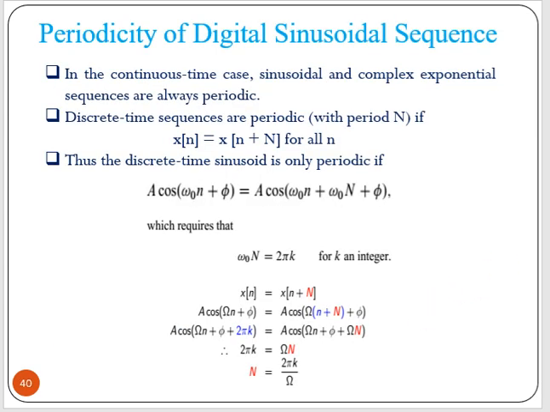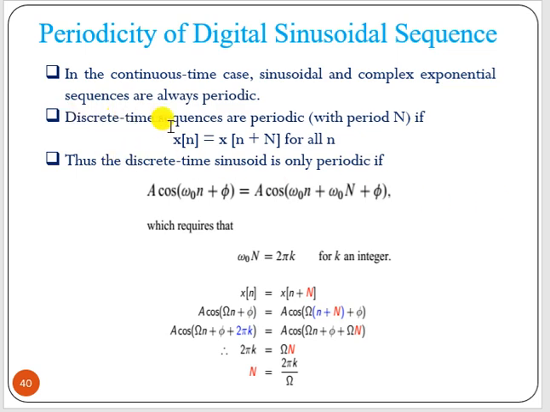Now for the periodicity of a digital sinusoidal signal. In the continuous time case, sinusoidal and complex exponential sequences are always periodic. But in discrete time, this is not the case. Sine and cosine waves can be periodic, or cannot be periodic. But in the continuous time domain, it is always periodic.